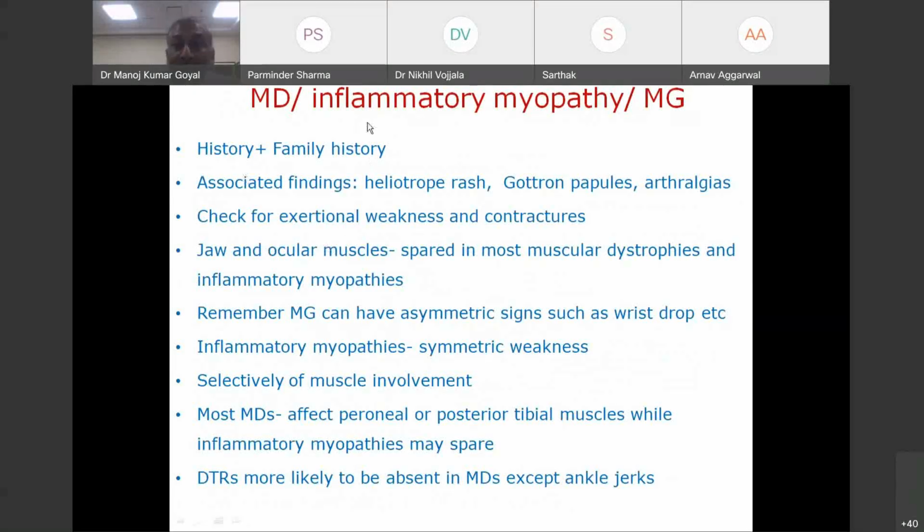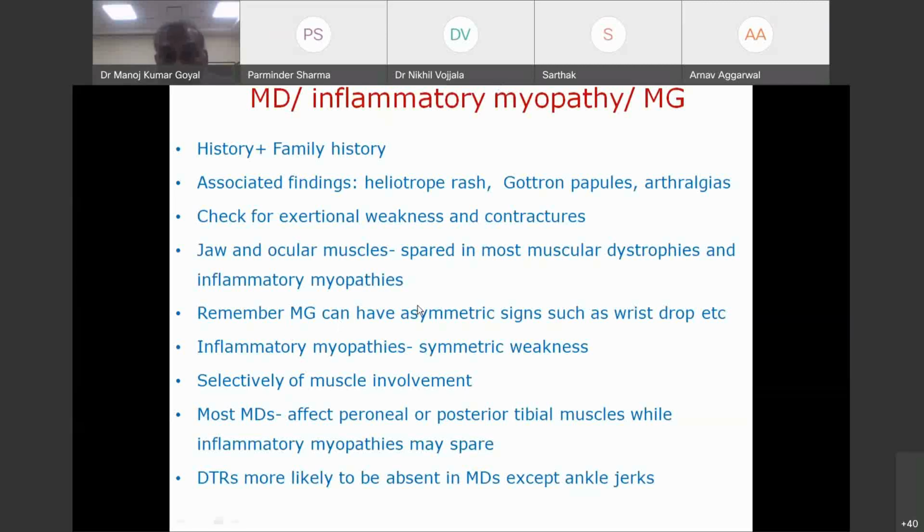Again, just the last slide: how to differentiate muscular dystrophy from inflammatory myopathy or myasthenia. Myasthenia rarely can present without ptosis. 10% of patients present only with weakness of limb girdle muscles. And usually these limb girdle patients remain stable for long periods of time. They may come with a history of 6 months, they may even come with a history of 3 years. And all of us have burnt our fingers in misdiagnosing them.